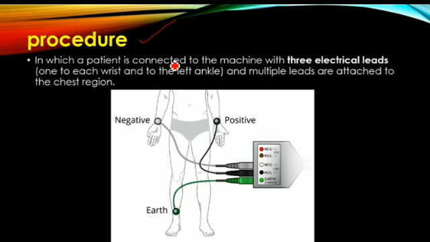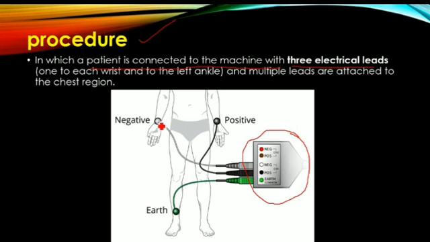That electrical activity, if you arrange it in the form of waves, then that is called ECG. It is a graphical representation of electrical activity of heart. If you see the procedure of ECG, the patient is connected to the machine with 3 electrical leads. This machine is called electrocardiograph. The patient should be connected to the machine with 3 electrical leads.